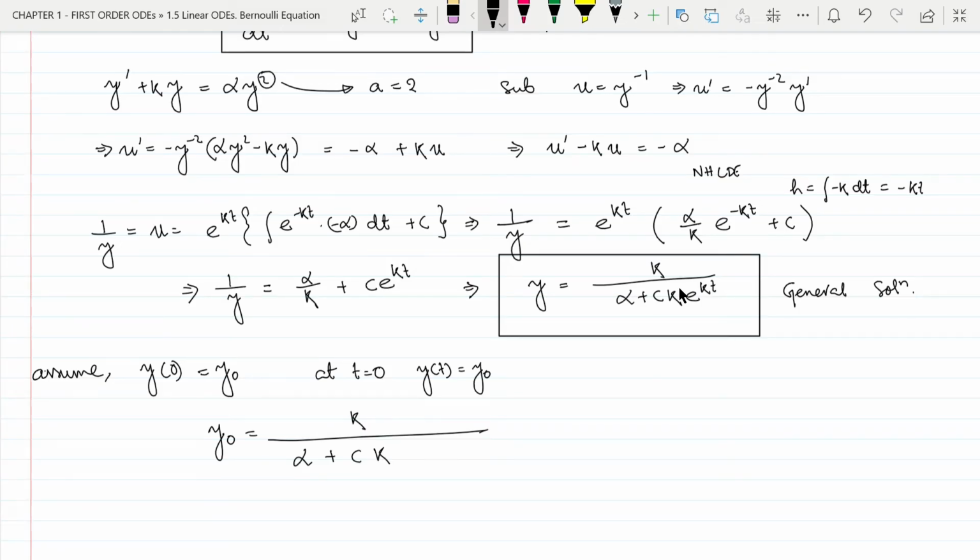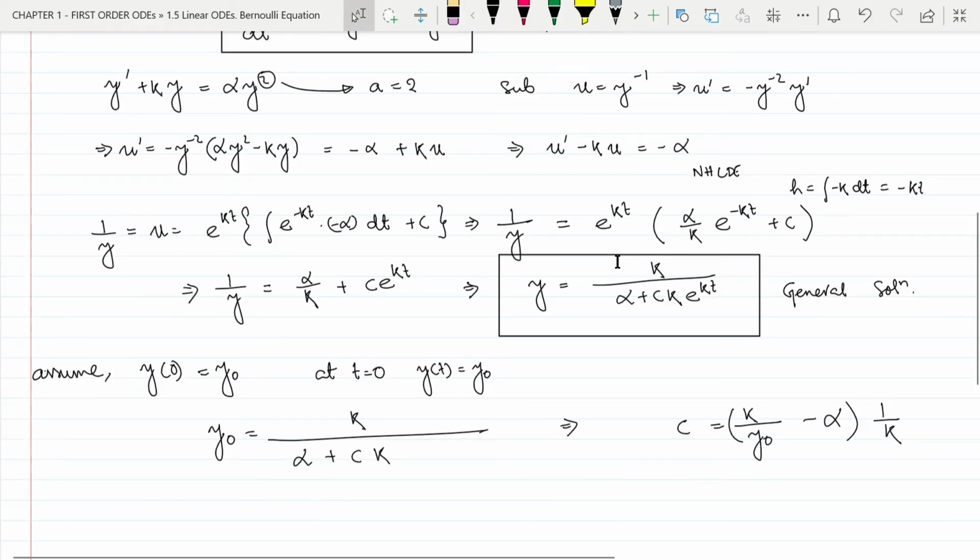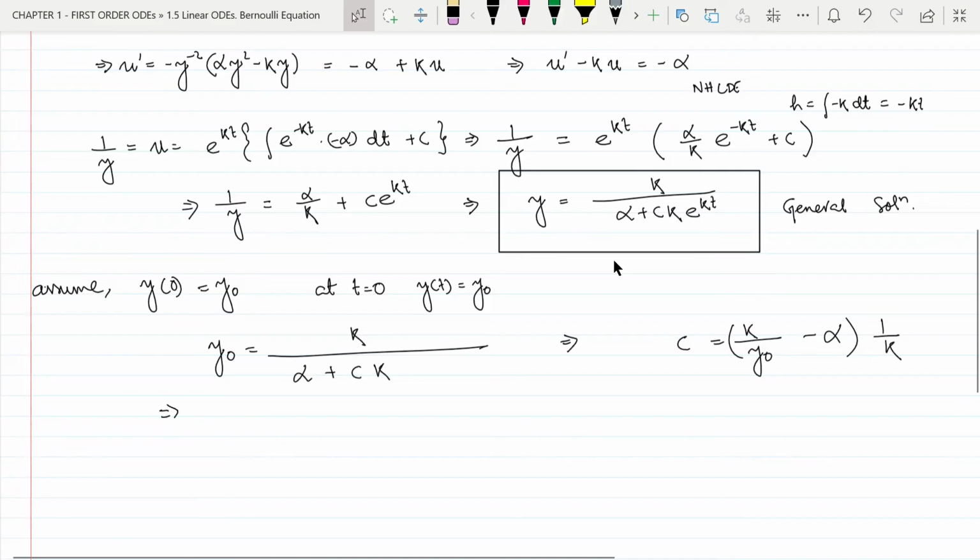So this term will be 1. So this means alpha plus ck equal to k divided by y naught. Now we can take this alpha term to the right hand side, and this will be minus alpha, and now we can write this c and take this k to the right hand side, so this will be 1 by k. So from here we have c equal to k minus alpha y naught divided by y naught k.